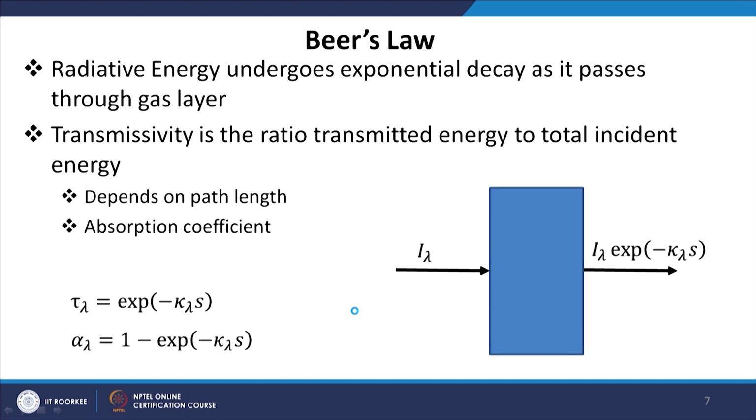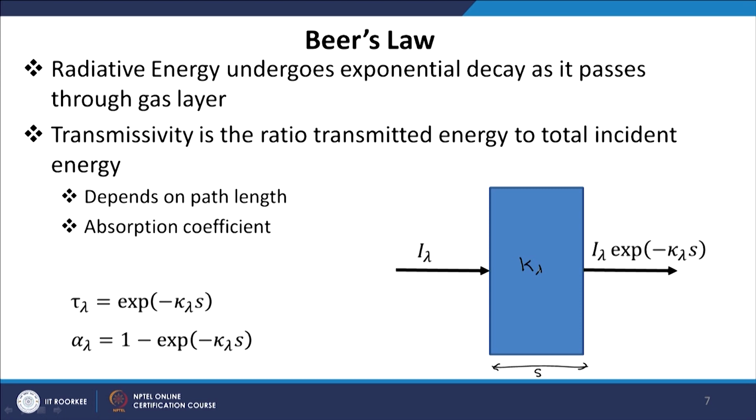So, we start our analysis of participating media with the well known law, Beer's law. Beer's law says that when a radiation of photons enters a medium, it undergoes exponential decay, and this exponential decay depends on two quantities. One is the length of the path travelled and the other is the property of the gas, kappa lambda, called the absorption coefficient.